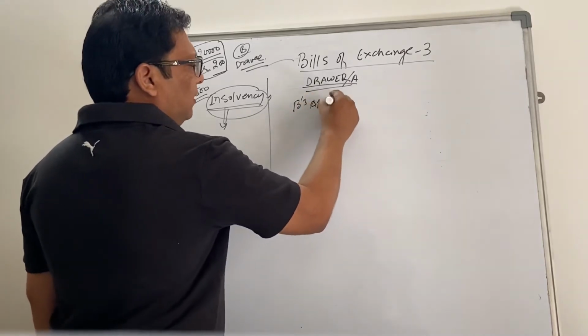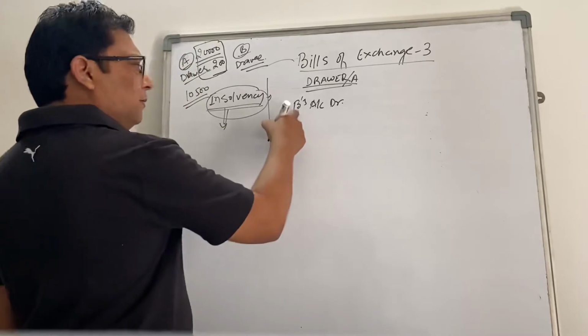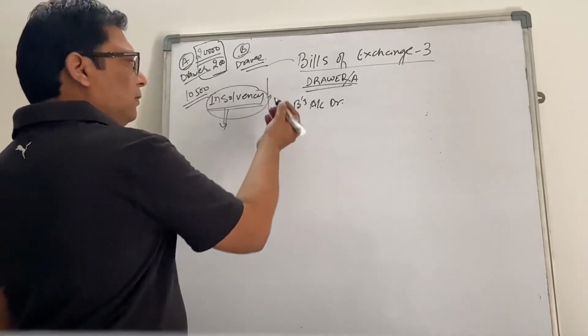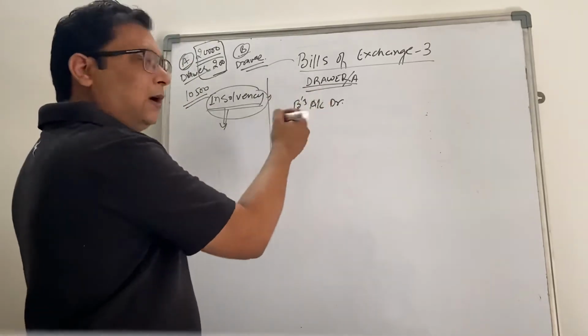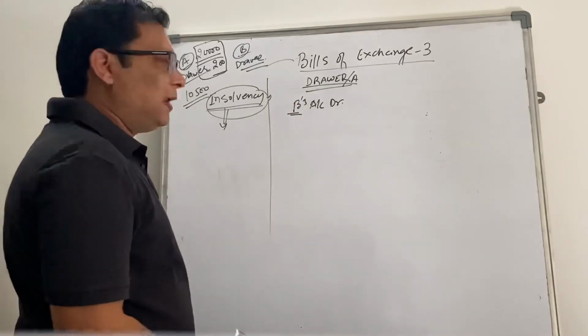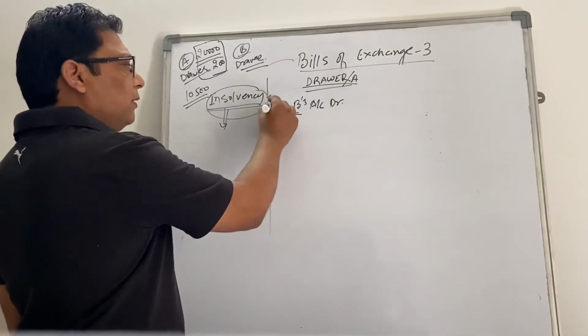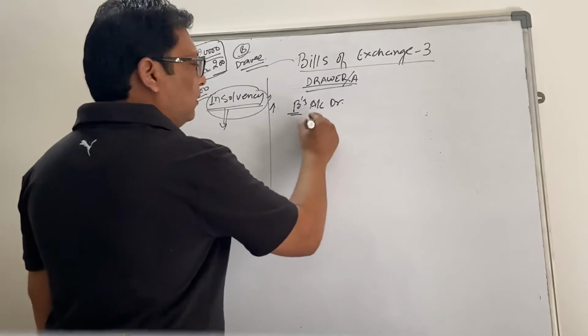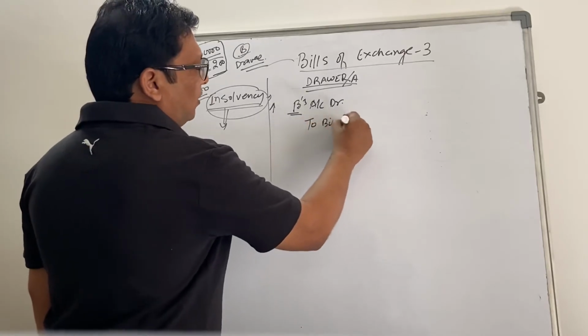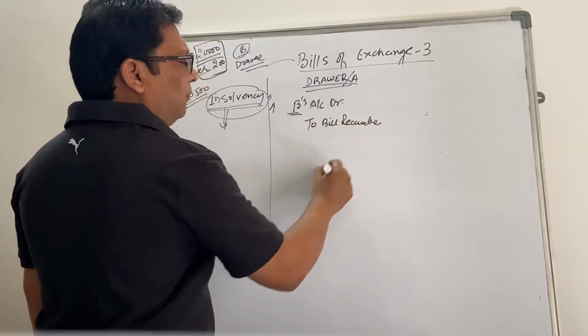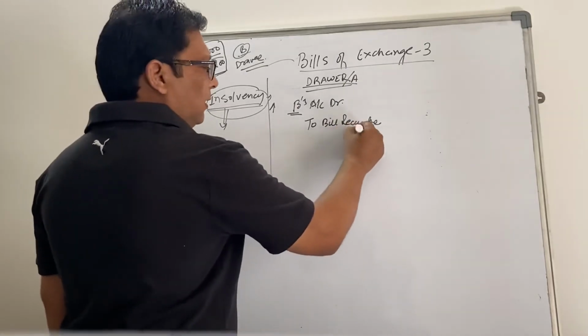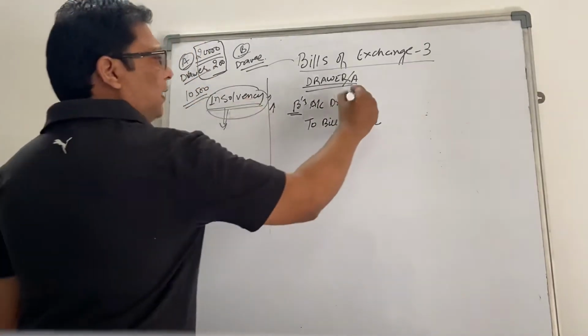B's account debit, right? Because B is your debtor, and because the bill is now dishonored, the debtor's liability is increased, so your asset is going up. You will debit B's account, and since the bill receivable is now dishonored, you will credit the bill receivable account, right? So 10,500.